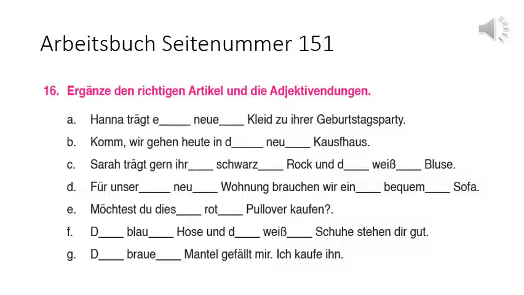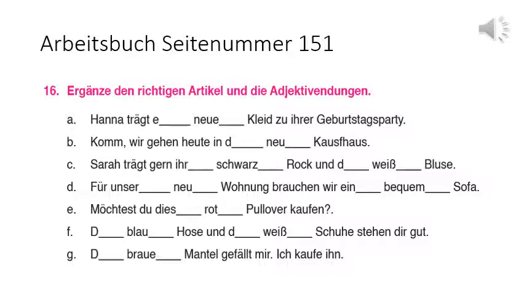Nummer B. Komm, wir gehen heute in dash Kaufhaus. Same thing. First you need to check the case and the article. Kaufhaus, article is das Kaufhaus, neutral. Now the case will depend here on the preposition in. In is a wechsel preposition, so we will use the accusative case here. So accusative, neutral, so the article will be das, and whenever we use this article we always use E as the ending, so the answer will be: komm, wir gehen heute in das neue Kaufhaus.